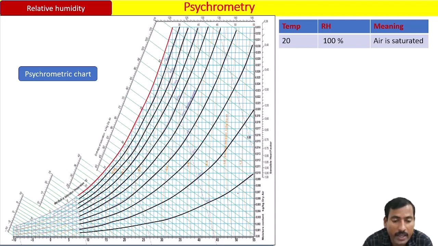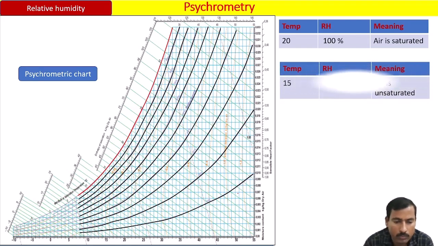The air is saturated. The 1 kg of dry air at 20 degrees Celsius is carrying the maximum amount of water vapor, so relative humidity is 100%. There is no vacancy in the air. In simple words, air is saturated.